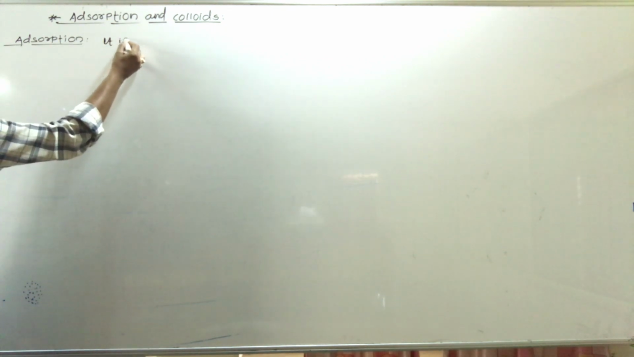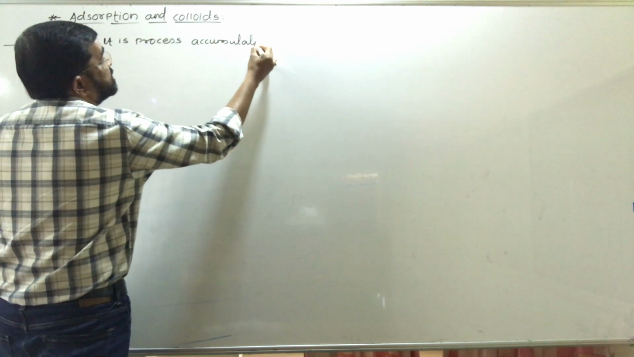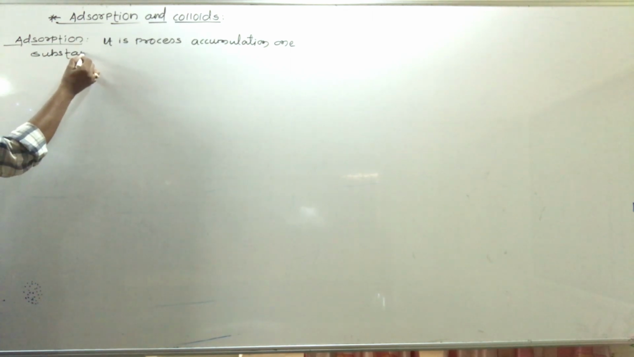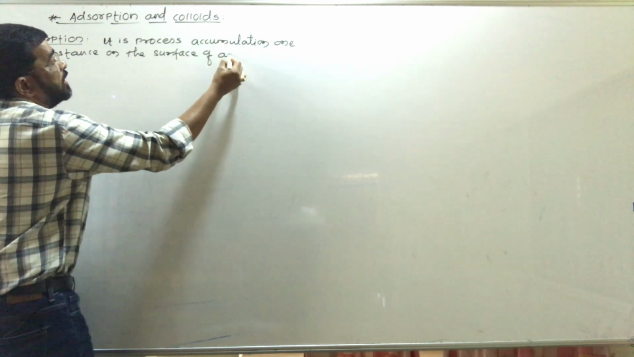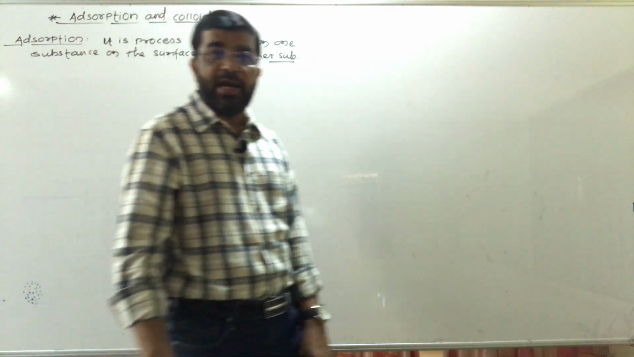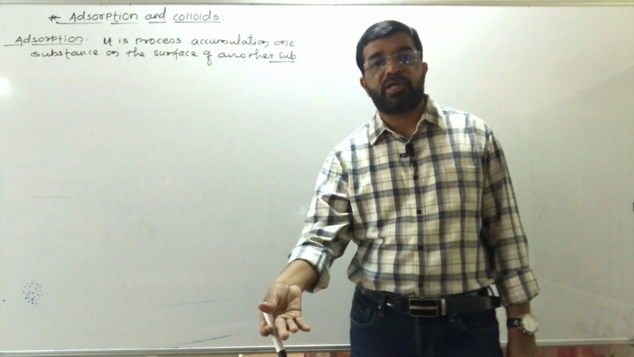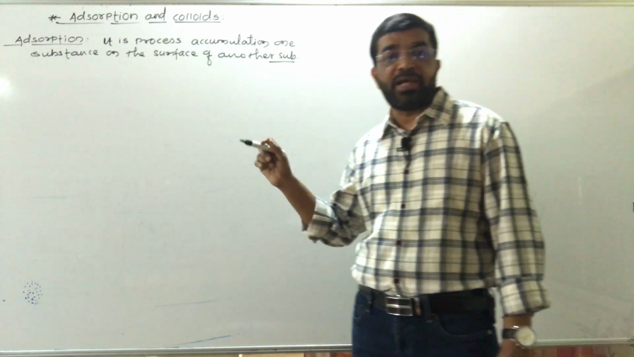So see what is meant by adsorption. Adsorption is a process in which there is accumulation of one substance on the surface of another substance, that is called adsorption. यानी क्या एक सब्सटेंस दूसरे सब्सटेंस के सरफेस के ऊपर जमा होता है, कलेक्ट होता है, so that is nothing but adsorption.